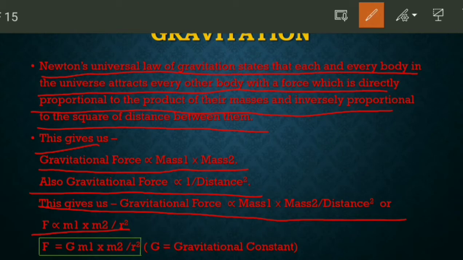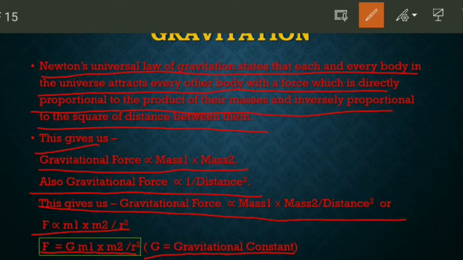Here m1 and m2 are mass 1 and mass 2, r square is distance square, and F means force. So force is equal to G m1 into m2 by r square. So this is the formula of gravitational force. Here G is the gravitational constant. We will study further about gravitational constant, but here you have to learn this formula.